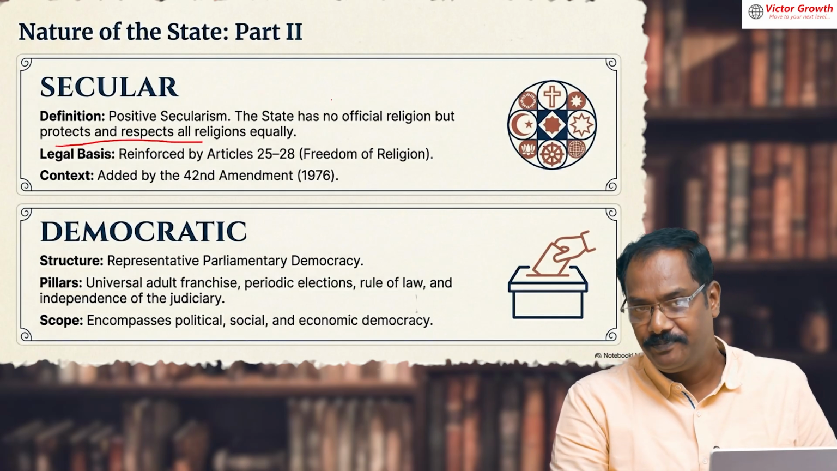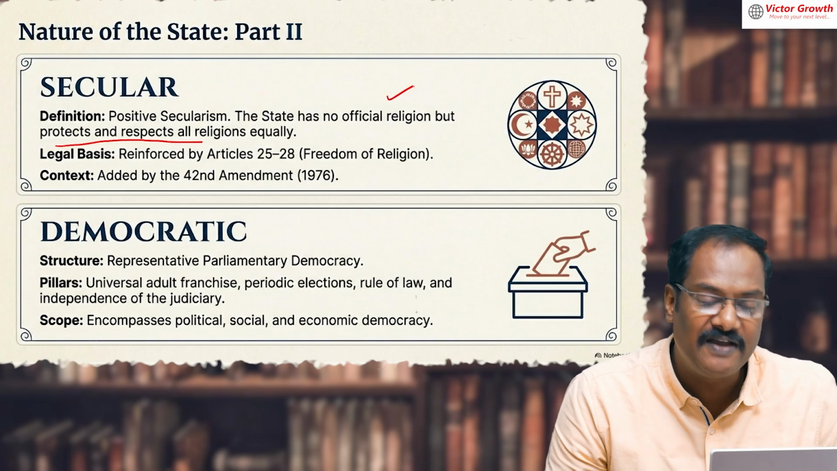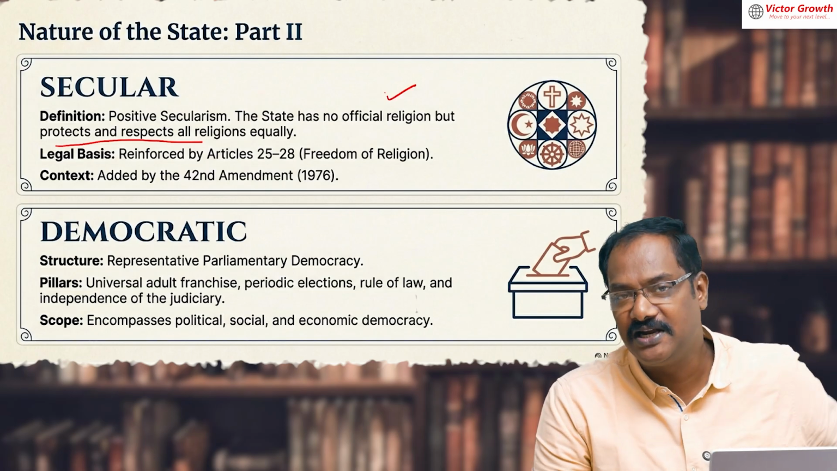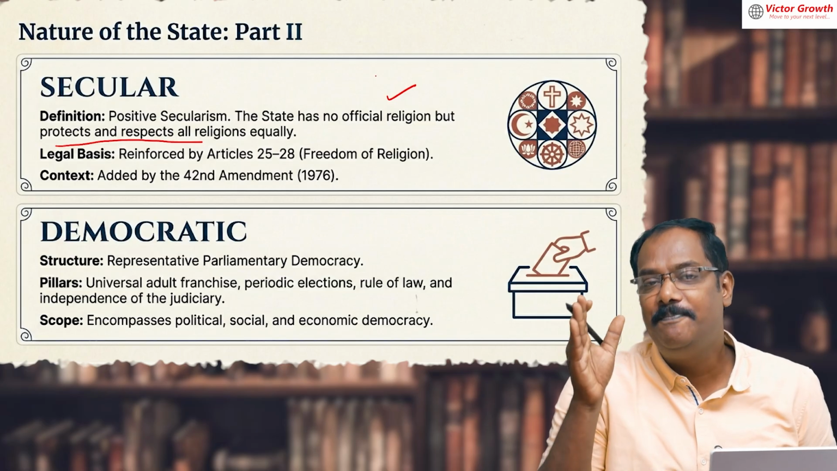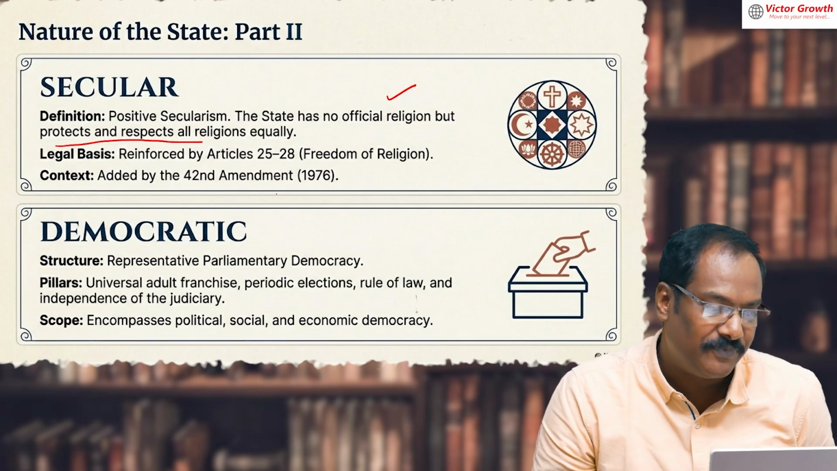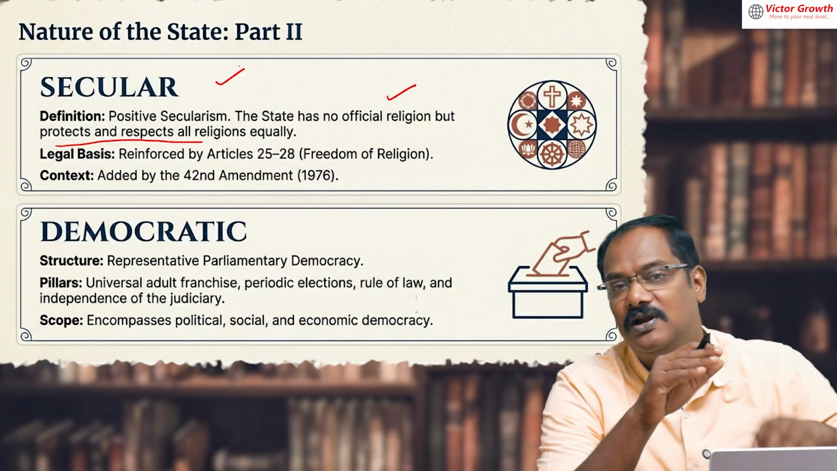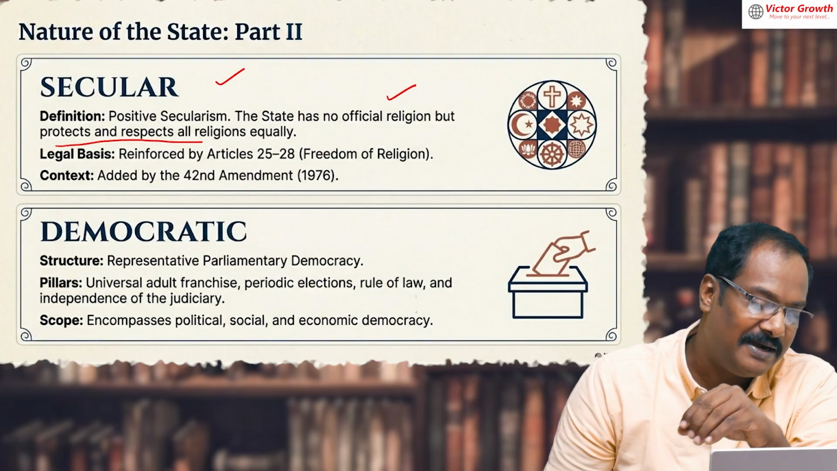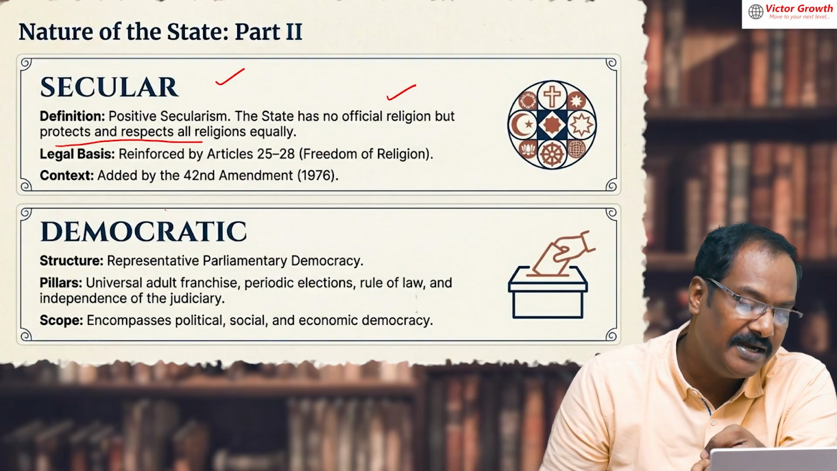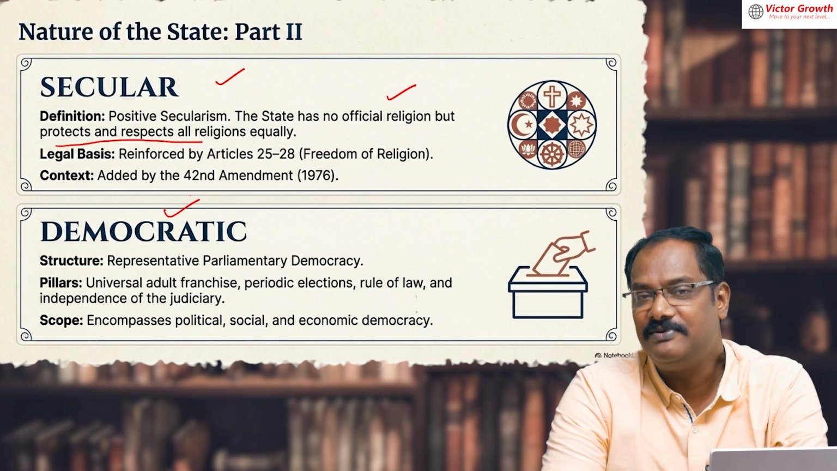Secularism in India means all religions are given equal importance. There is no discrimination and no privilege for any particular religion. But this was not originally present in the constitution. It was added by the 42nd Amendment Act in 1976. Then, India is a democratic country. Of course, India is a democratic country.